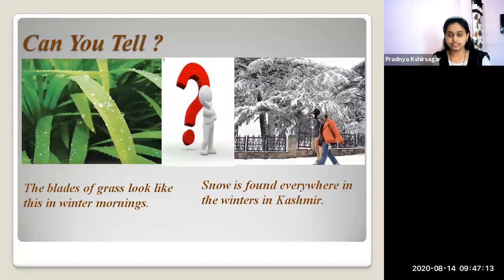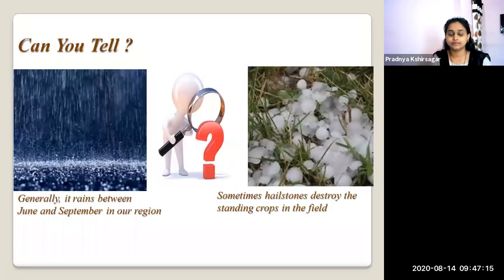The next question arises: generally it rains between June and September in our region. It's the rainy season. Then how do the rain droplets form? The question about rainfall is how the rain droplets form. See the next image.